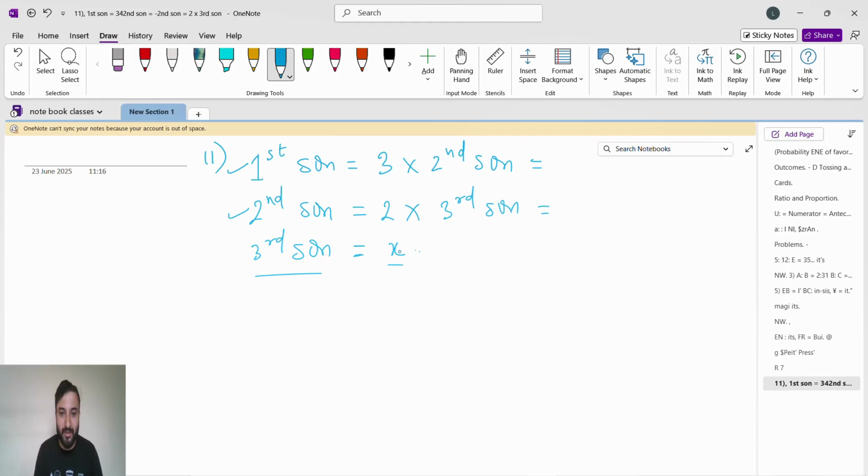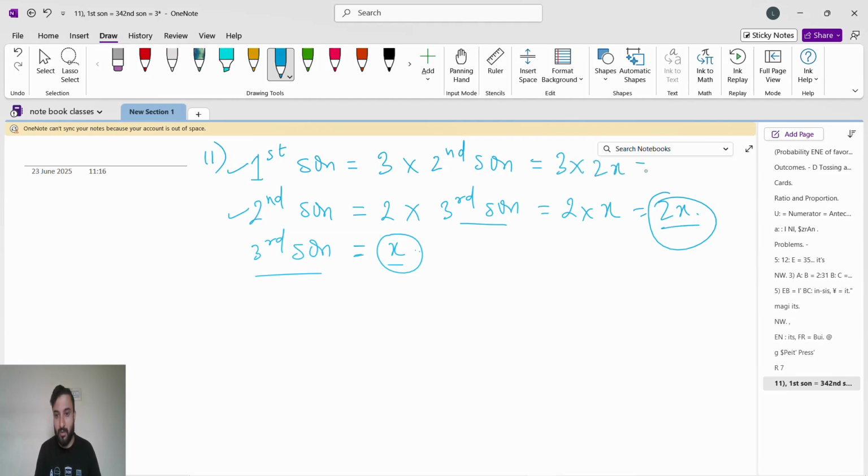So the third son is x, and the second son is 2 into the third son, so 2x. The first son is 3 into the second son: 3 into 2x, which is 6x.